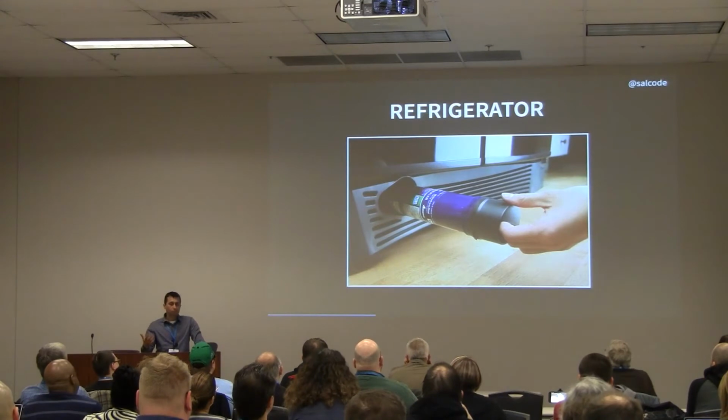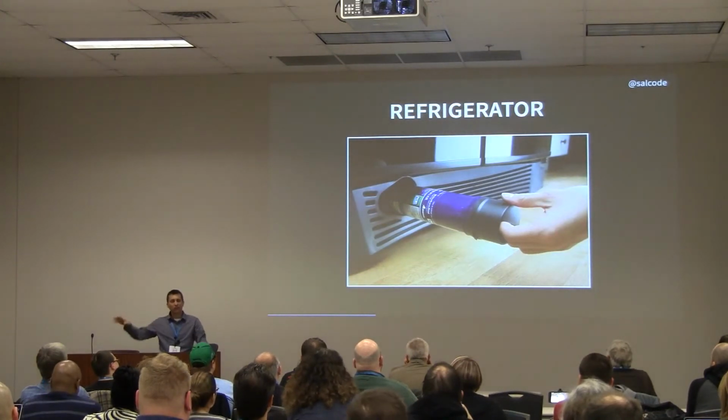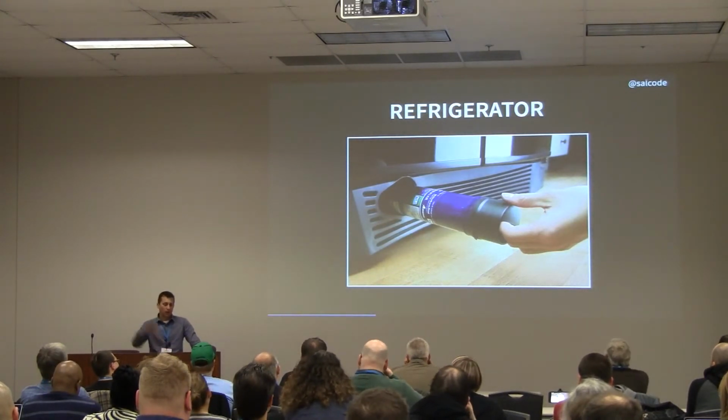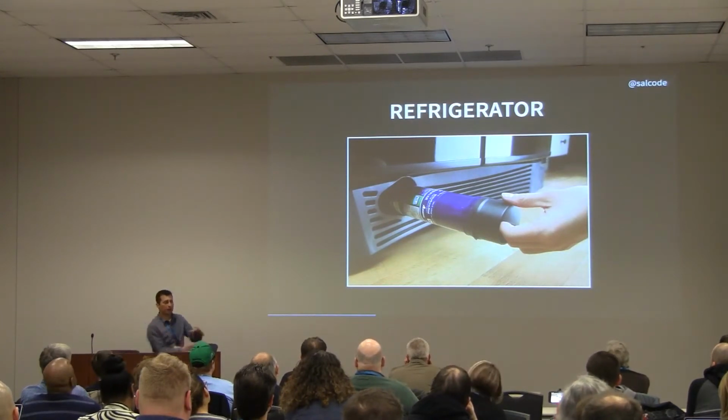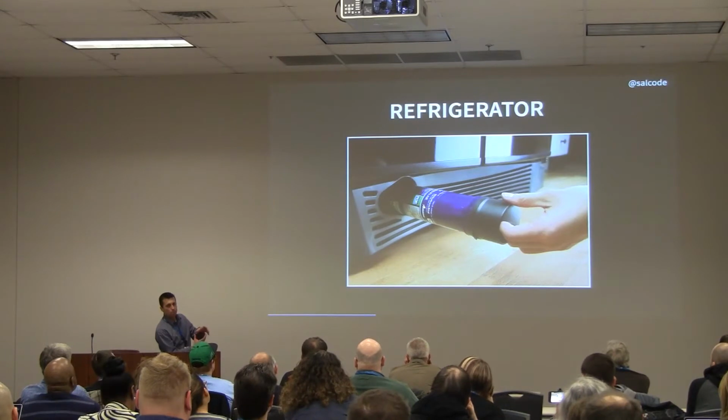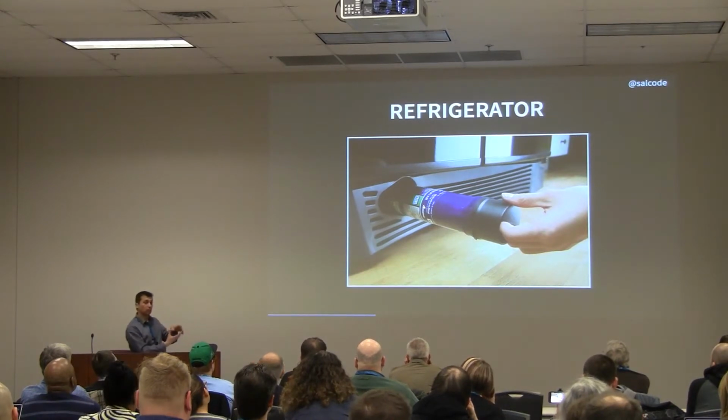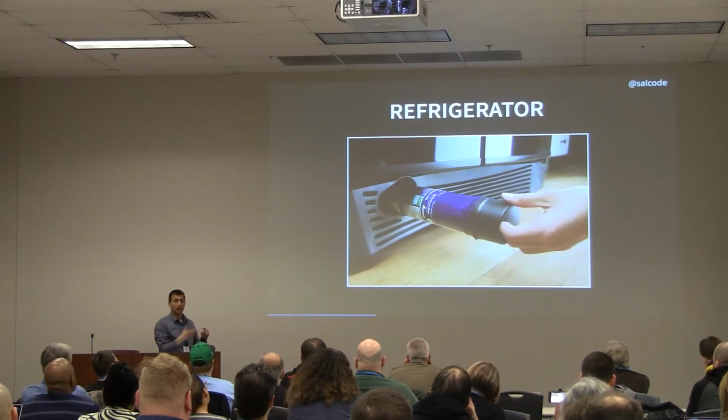Refrigerator. So I like to imagine physical things because programming doesn't really make sense to me. So when I think about this in filters, I think about my refrigerator. My refrigerator has this hole at the bottom. And if you don't put anything in this hole, it's got a water line. The water line comes in, it goes right up, and it comes out this dispenser. I can get a glass of water.